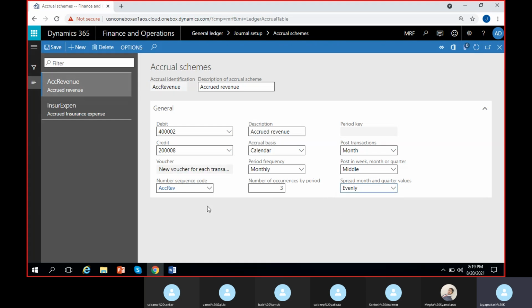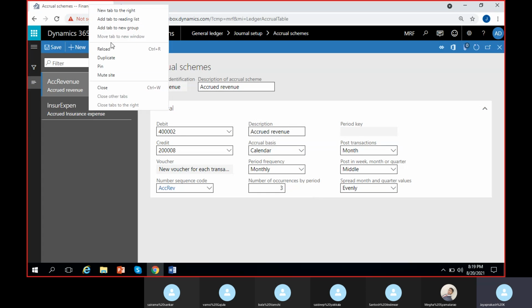And I can save this one. So we have selected a new condition, a new transaction for every voucher. That's all, and this is all 3 months we have selected. So let's post a transaction and let's do the same. Actually, let me duplicate this tab.